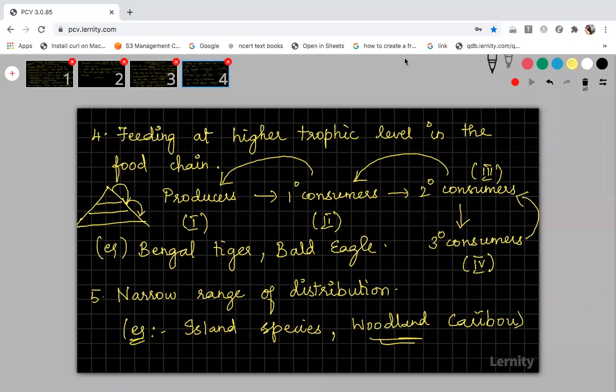Have you all copied this fourth one? Yes. Now we are moving on to the last concept of this chapter, that is conservation of biodiversity. So this is the last topic.